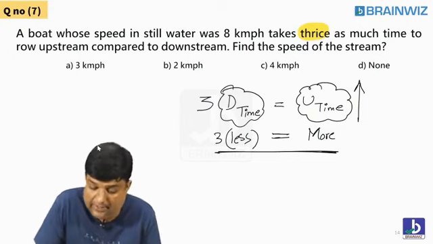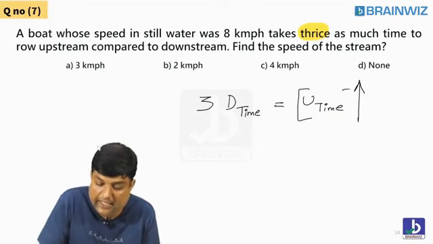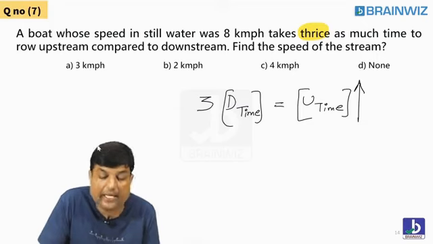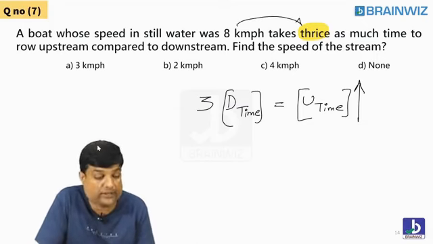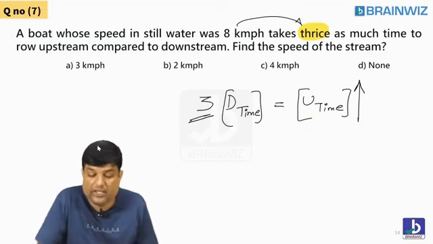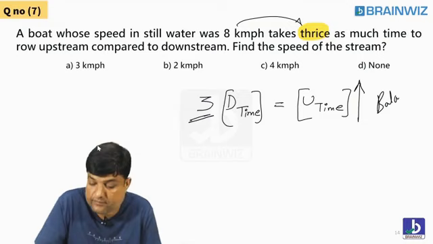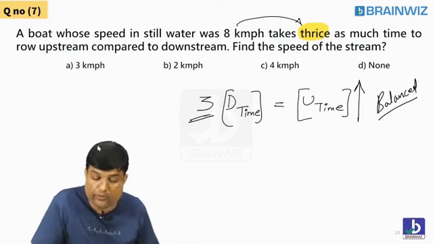Following everybody? Yes or no? That's good. So what we need to do is: upstream time and downstream time are never equal. The time taken is 3 times. So we are supposed to multiply 3 on the left hand side. Following everybody? Chaliye, now it is balanced. Is that fine, everybody? Let's move forward now.